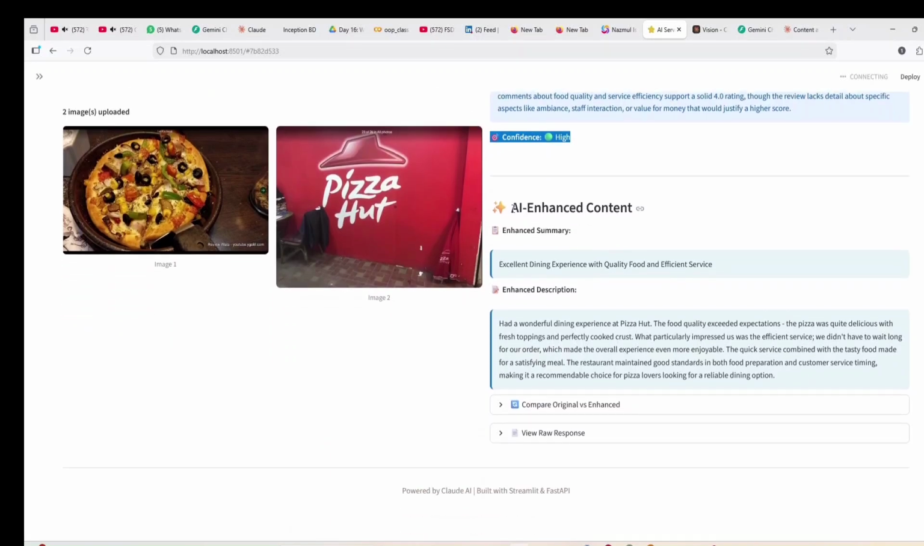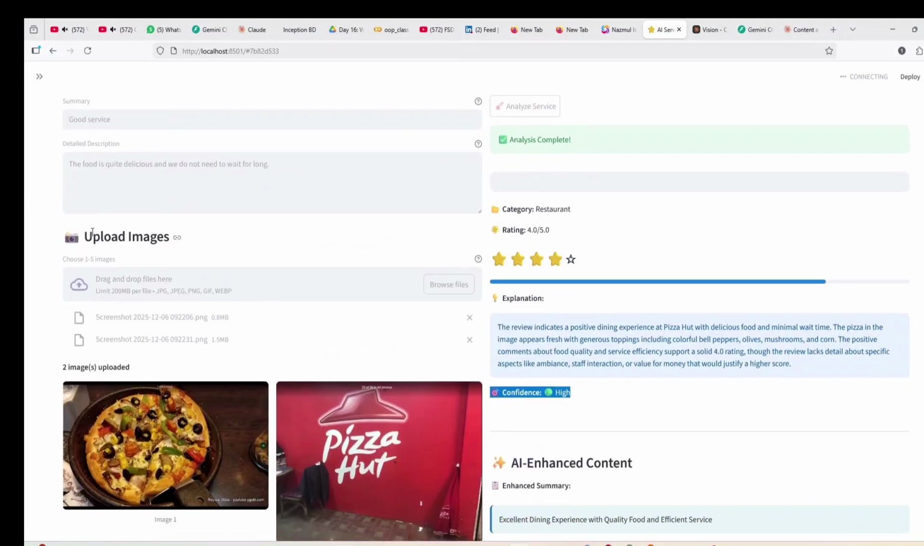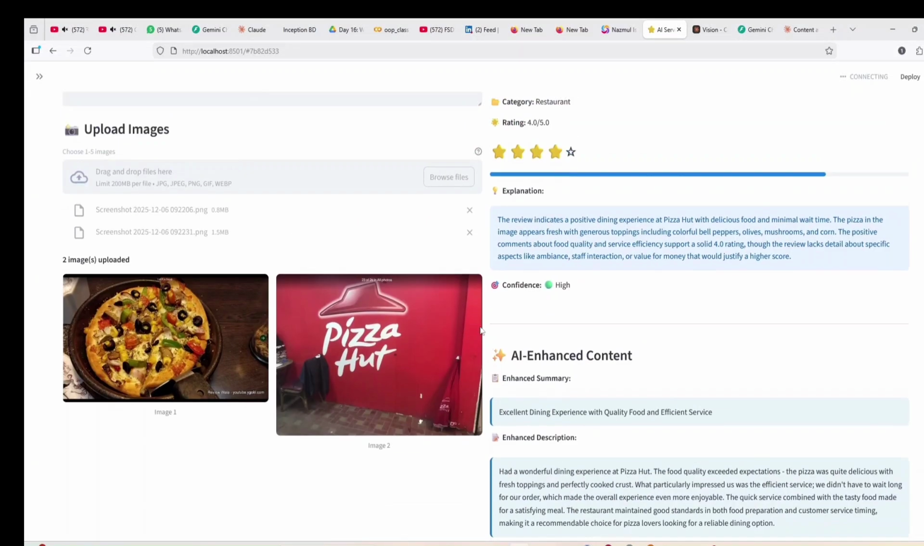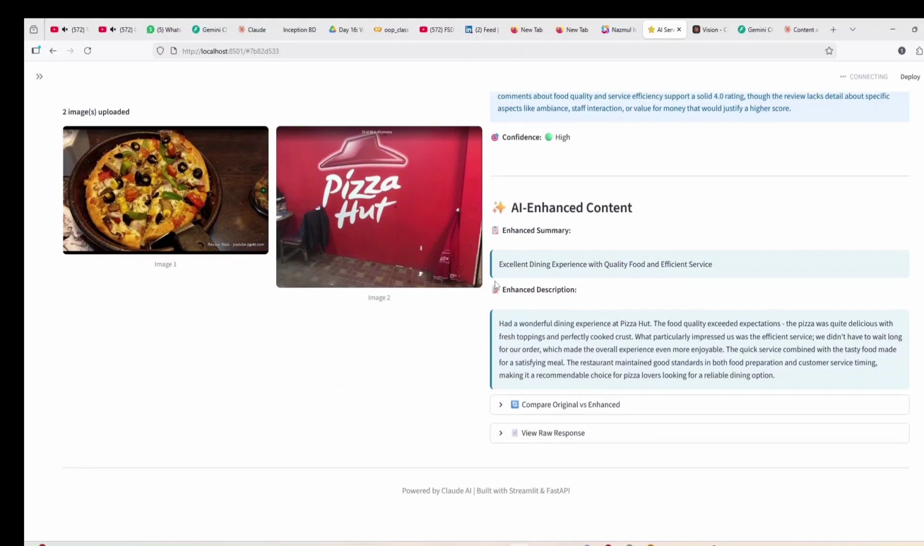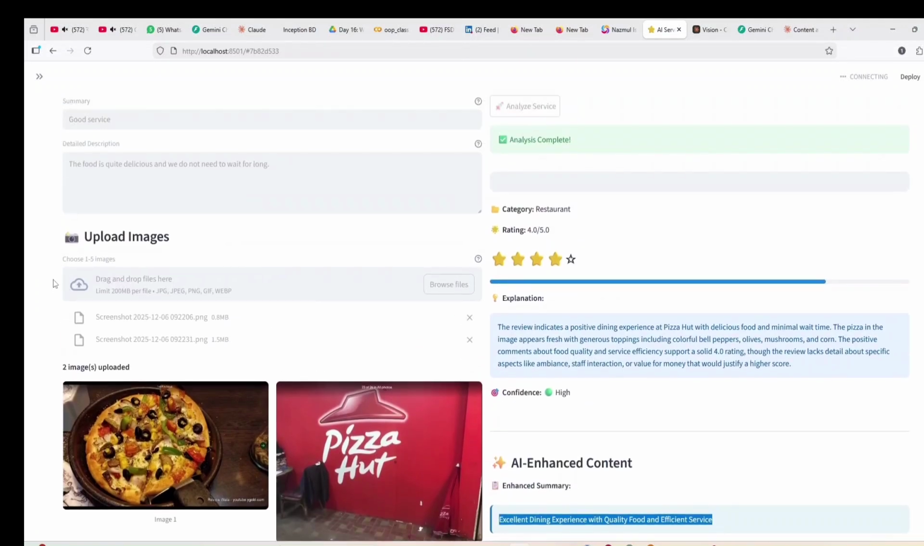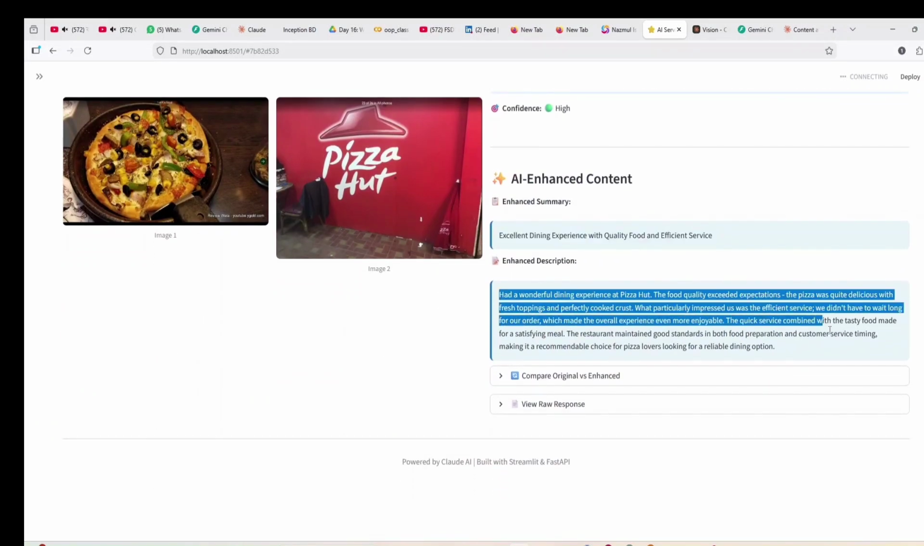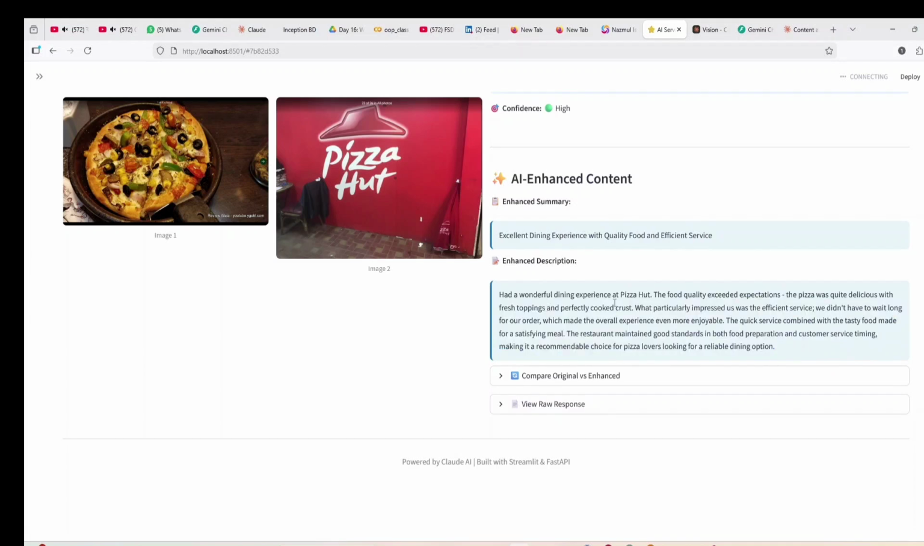Then, as we are lazy and don't write the summary, the AI can generate the summary for us. Suppose from these two words, "good services", it generates "excellent dining experience with quality food and efficient service". It enhances your summary with what you actually meant by those two words. And from the short description it generates an enhanced description, where you can see it writes, "Had a wonderful dining experience at Pizza Hut, the food quality exceeded expectations," and other things that you want to express but don't want to write.